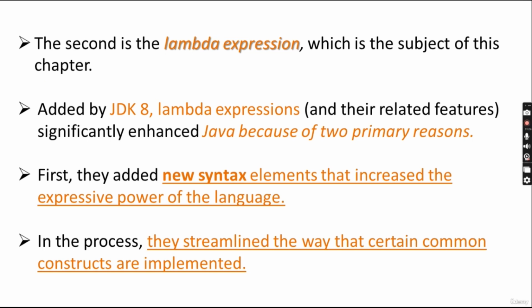Generics we have already explained. Now we will see the lambda expression in this video, in this chapter, which is the subject of this chapter. After Java 8, lambda expressions have been added, and they significantly enhanced Java because of two reasons. First reason is they added new syntax elements that increase the expressive power of the language.